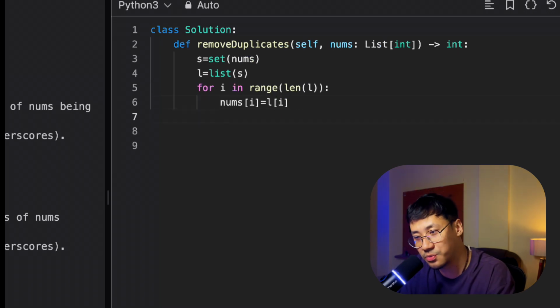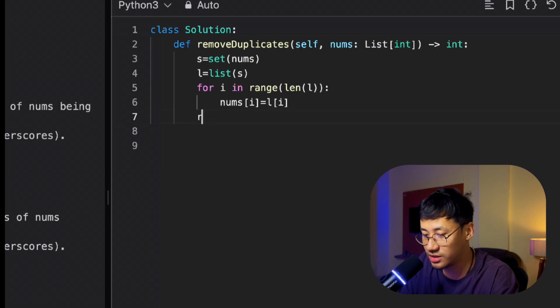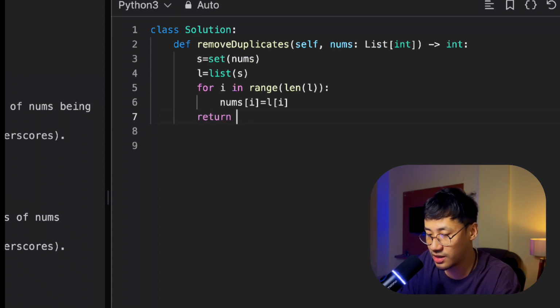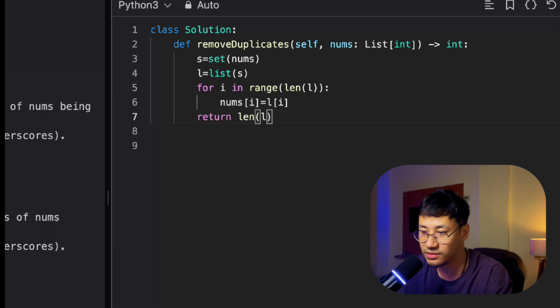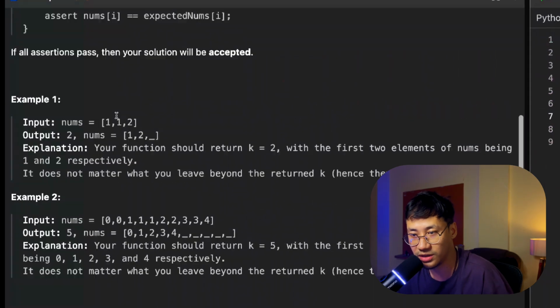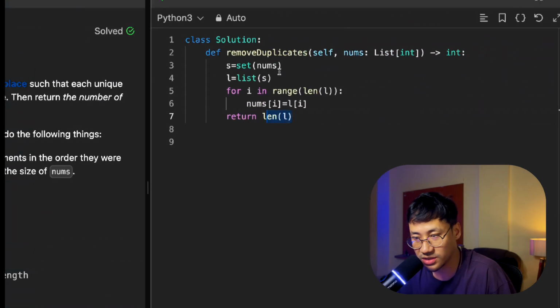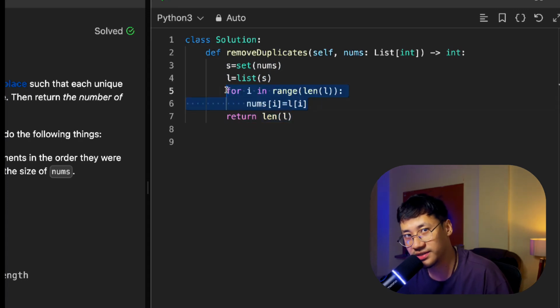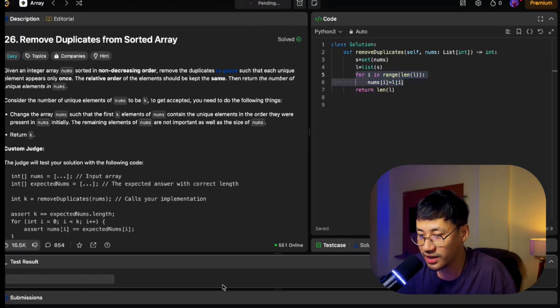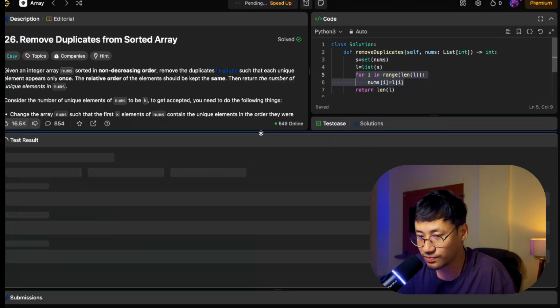So this is how you put it, and then at the end you return len of L. That's it. If you read the question, you will understand you need to return the unique element count. Here I have just taken L, and you need to change it in the original array, so the original array is nums. Here you can see I am using set, which is useful for finding the unique elements, and I am just using a for loop. So let me run it and check whether it is correct or not.